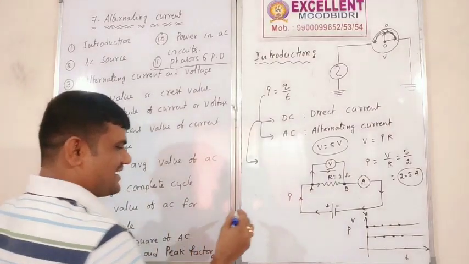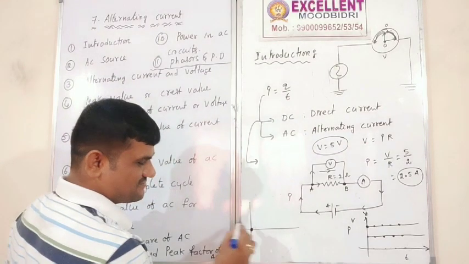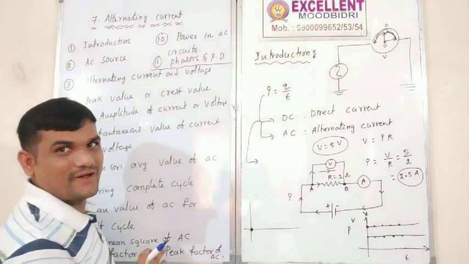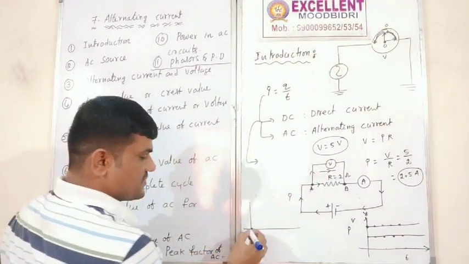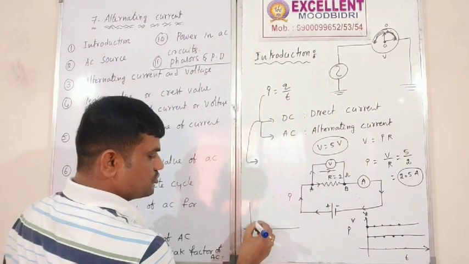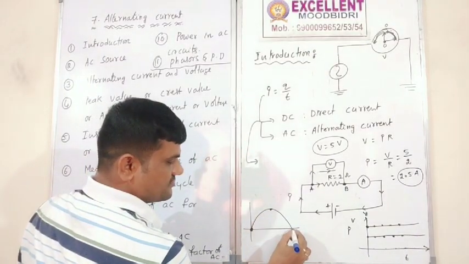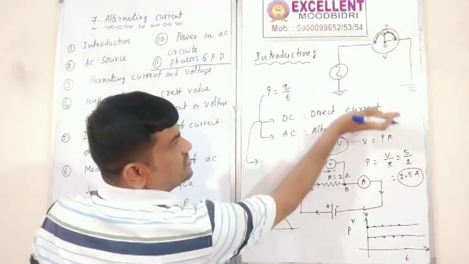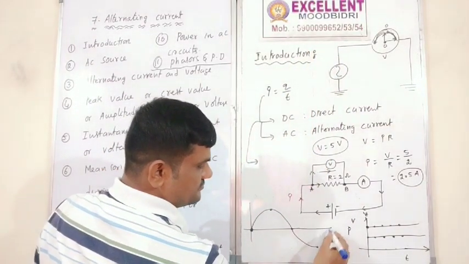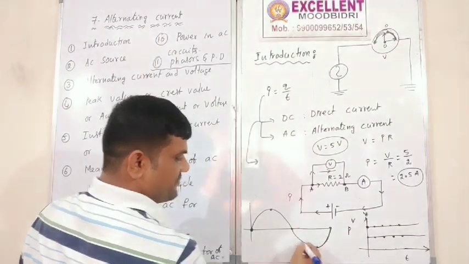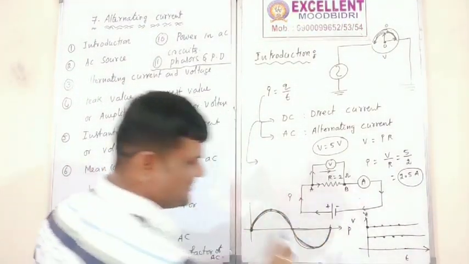That means if I draw the graph here, initially it is 0. Now the voltage deflection is initially 0, then increases up to the maximum here. Again it decreases and reaches 0. Positive, again 0. Again in the negative direction, 5, and again reaches 0. One cycle is finished. Okay? So one cycle is finished.